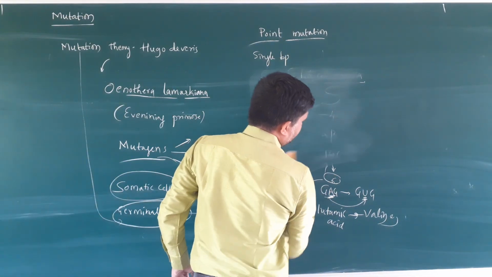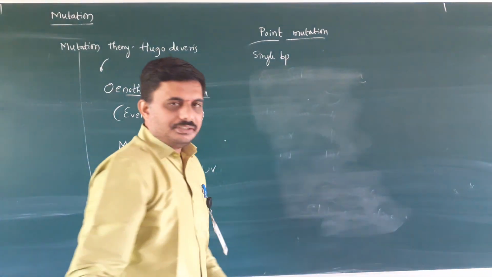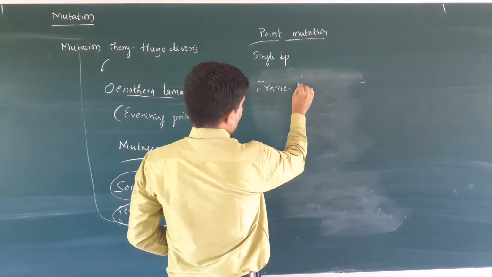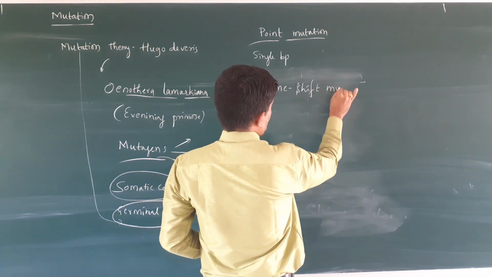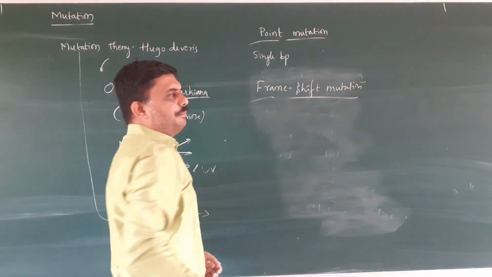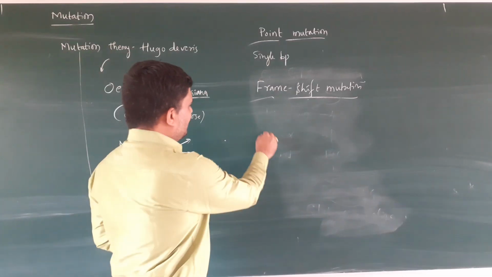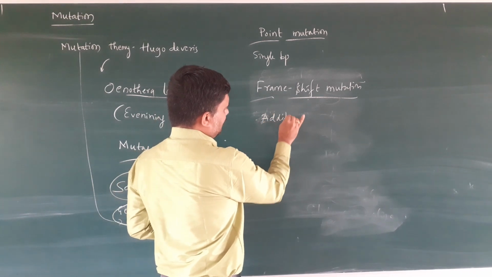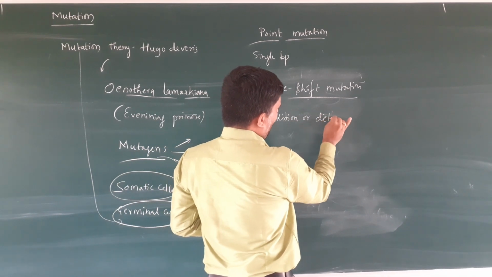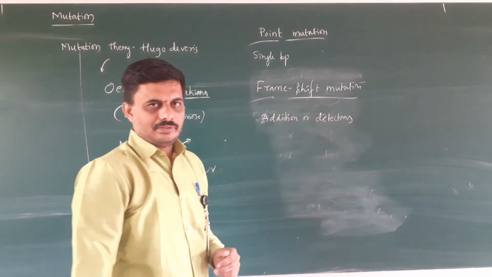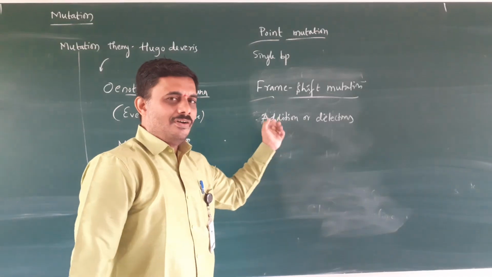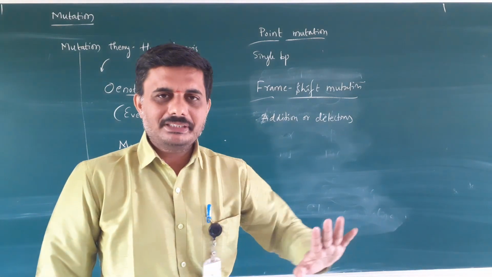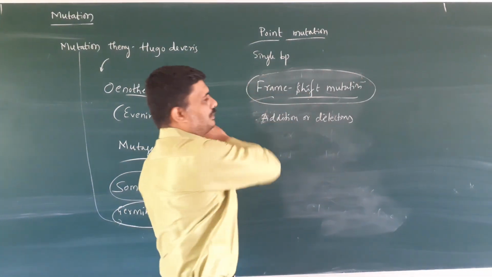The second type of mutation is the frame shift mutation. Here, the addition or deletion of one codon or base pairs leading to a change in the polypeptide structure is called frame shift mutation.